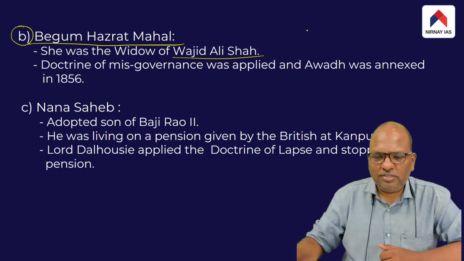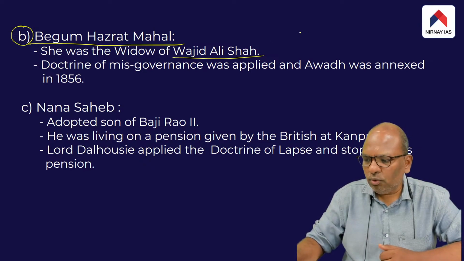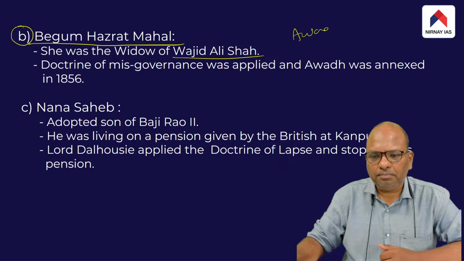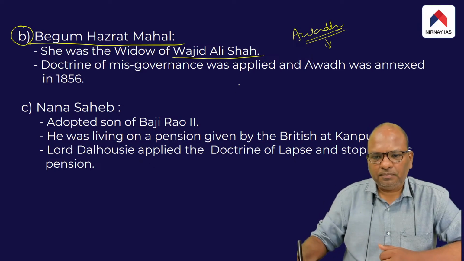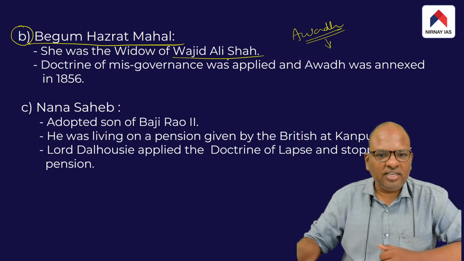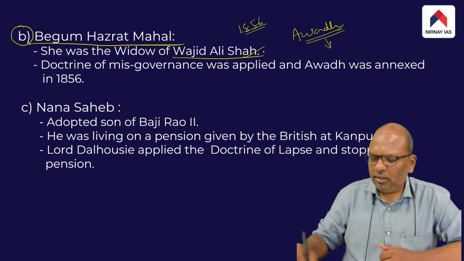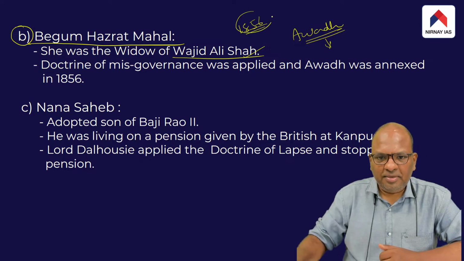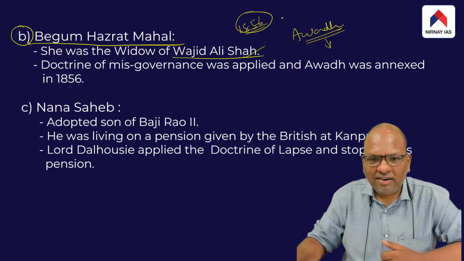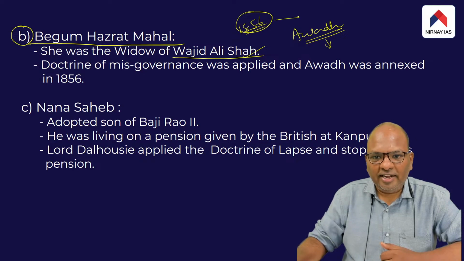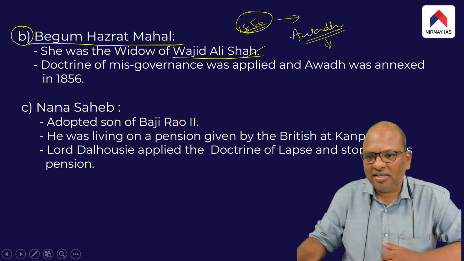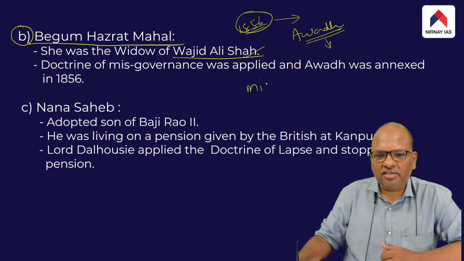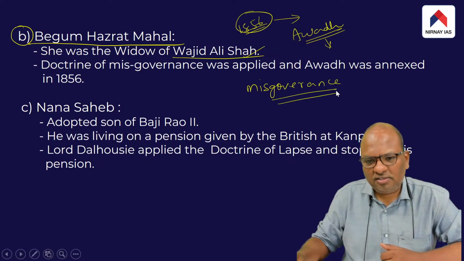So Wajid Ali Shah was basically a ruler of a kingdom based in Uttar Pradesh called the Awadh kingdom. The ruler of the Awadh kingdom in 1856 was one Mr. Wajid Ali Shah. So in the same year, 1856, Dalhousie, the governor general, came up with another excuse, another imperial scheme called misgovernance.